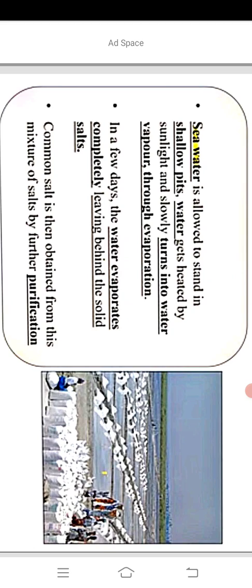Let's see. Seawater is allowed to stand in shallow pits. Water gets heated by sunlight and slowly turns into water vapor through evaporation. In a few days, the water evaporates completely, leaving behind the solid salts. So now we get a mixture of salts. Common salt is then obtained from this mixture of salts by further purification.